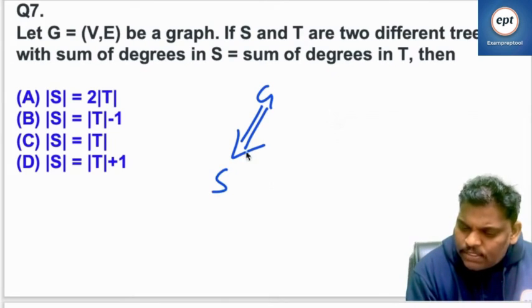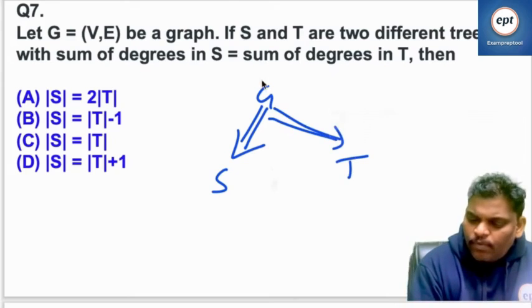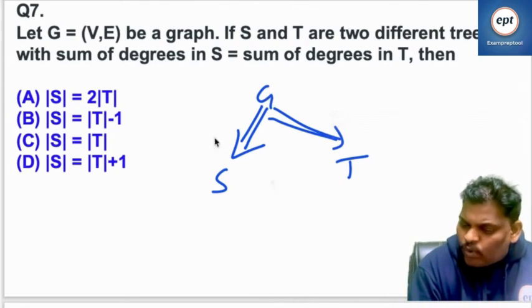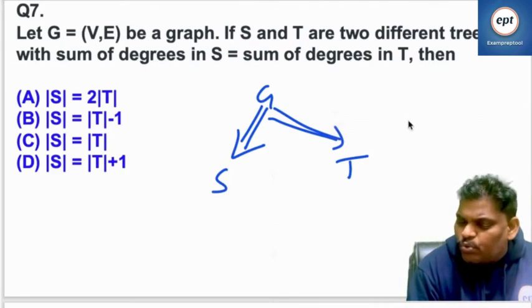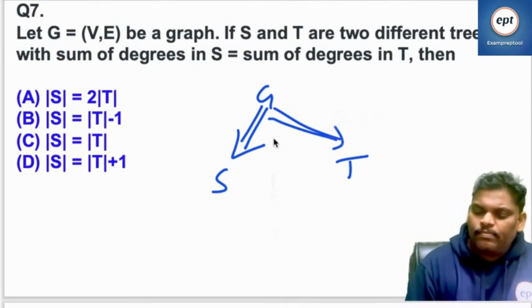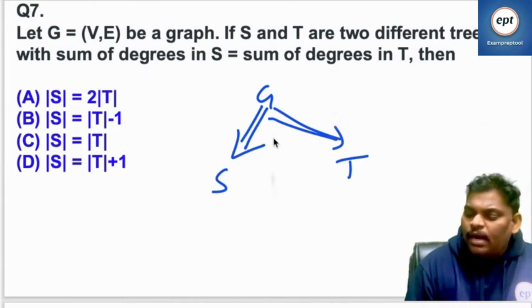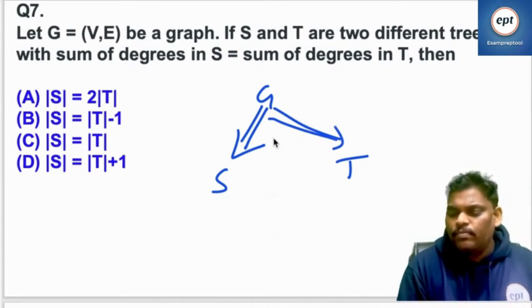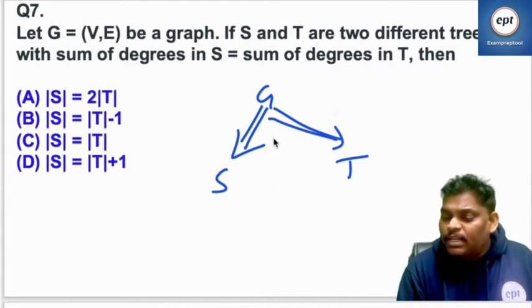One tree is S, one more tree is T. From the given graph G, he took two subgraphs S and T, where S and T are subgraphs and they are trees also.